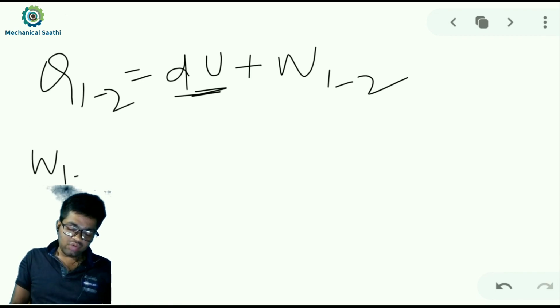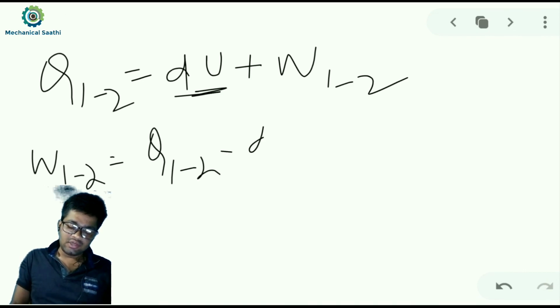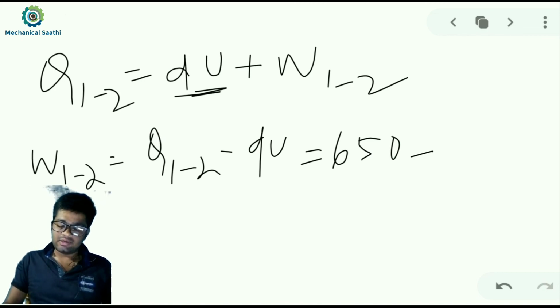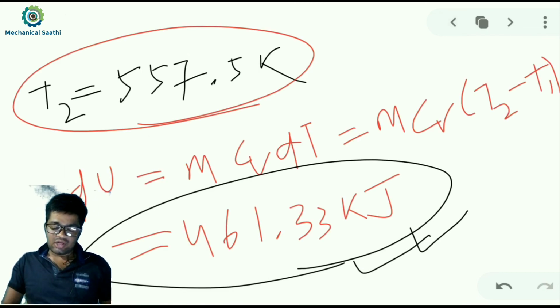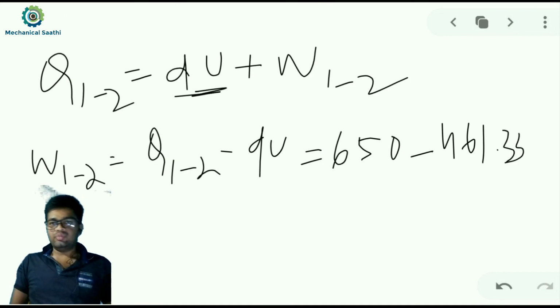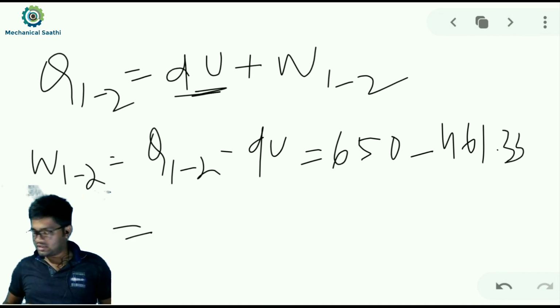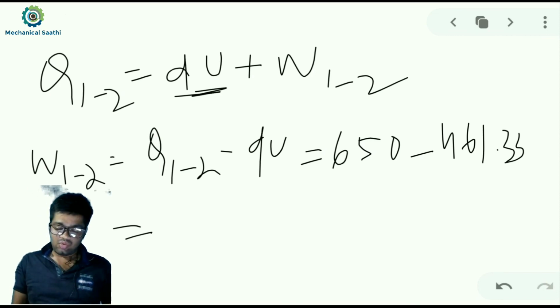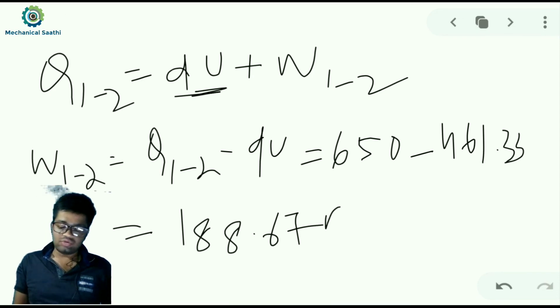So W12 I can write as Q12 minus dU, where Q12 was given as 650 kilojoule, and dU we just calculated as 461.33. If we calculate this value, we get 188.67 kilojoule.